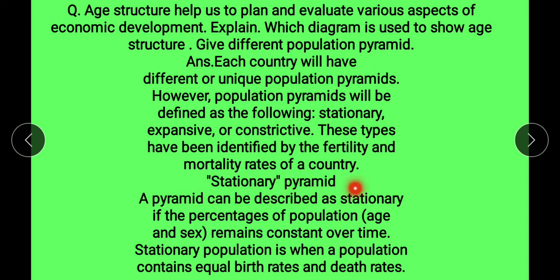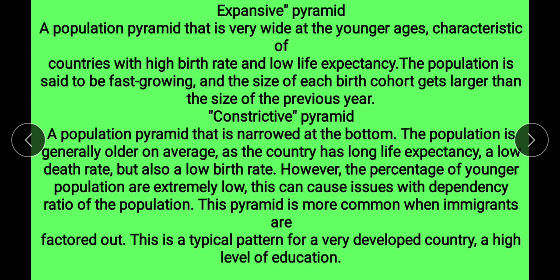First is stationary pyramid. A pyramid can be described as stationary if the percentage of population, age and sex remain constant over time. A stationary population is when a population contains equal birth rate and death rate. Next is expansive pyramid. A population pyramid that is very wide at the younger ages, characteristic of countries with high birth rate and low life expectancy. The population is said to be fast growing and the size of each birth cohort gets larger than the size of the previous year.